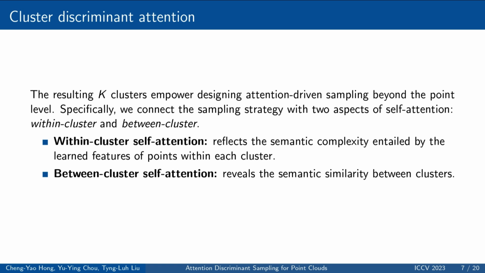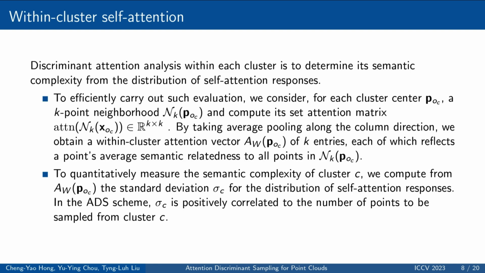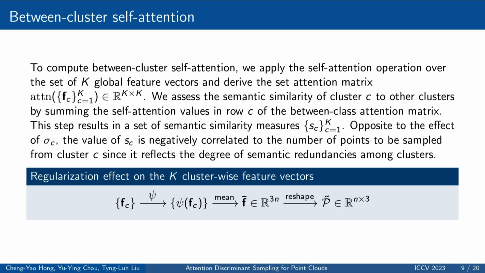Specifically, we connect the sampling strategy with two aspects of self-attention, within cluster and between cluster. It turns out that the two kinds of attention responses are informative for deciding how our algorithm achieves point cloud sampling. The within-cluster self-attention reflects the semantic complexity entailed by the learned features of points within each cluster. The between-cluster self-attention reveals the semantic similarity between clusters.